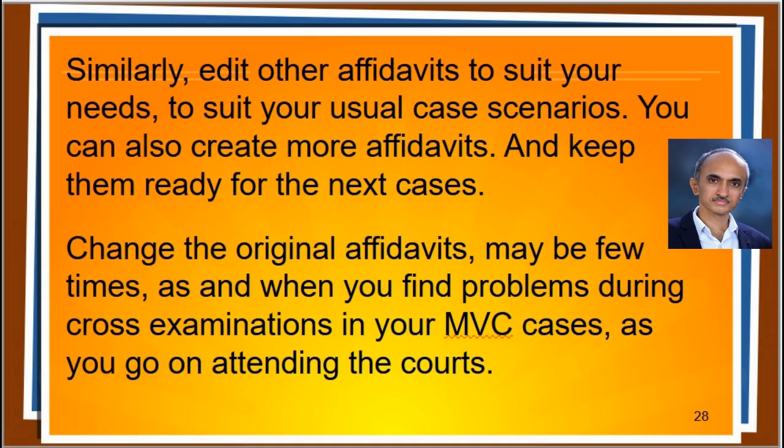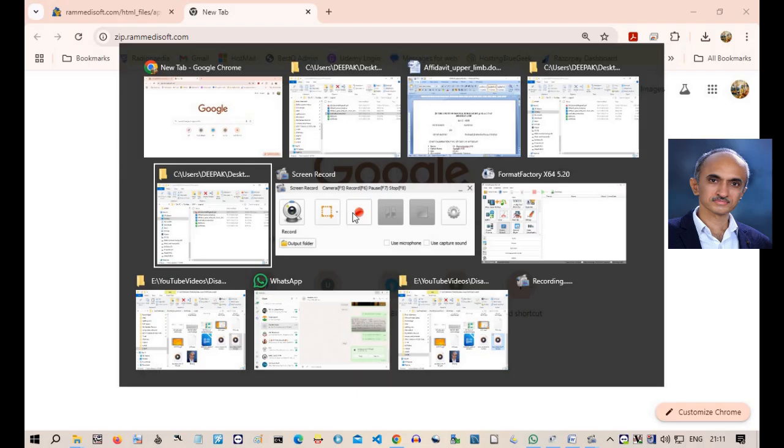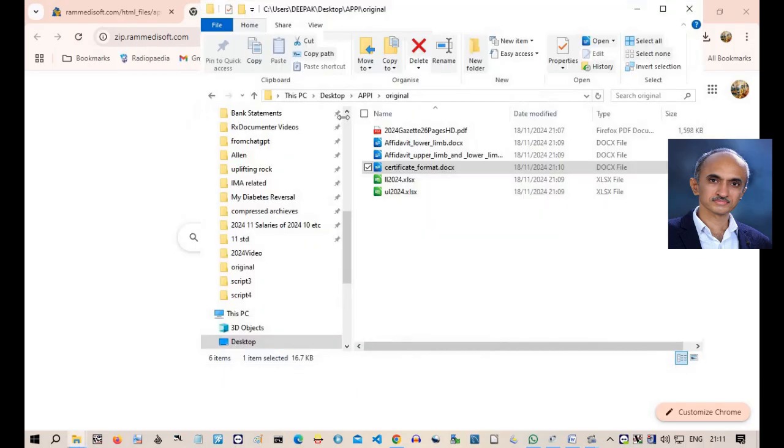Change the original affidavits, maybe a few times, as and when you find problems during cross-examination in your MVC cases. After that, you don't have to make many changes in the original affidavits. For example, let me create an affidavit for upper limb from the existing affidavit.